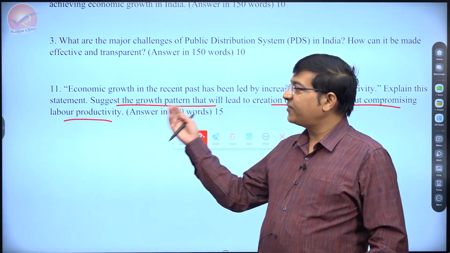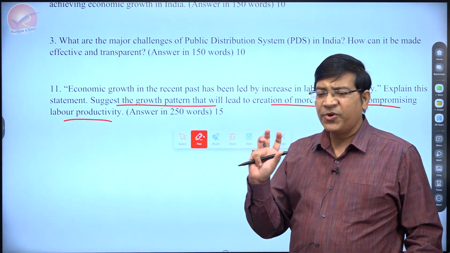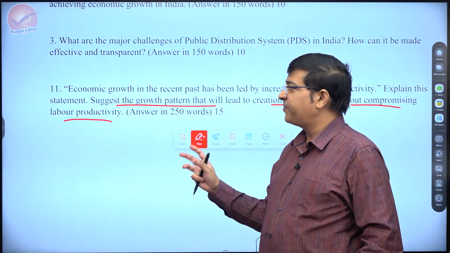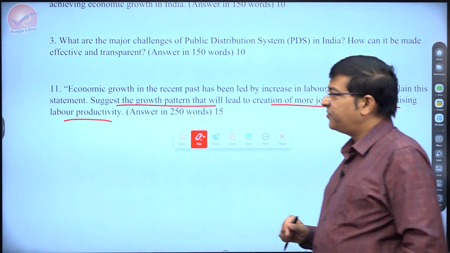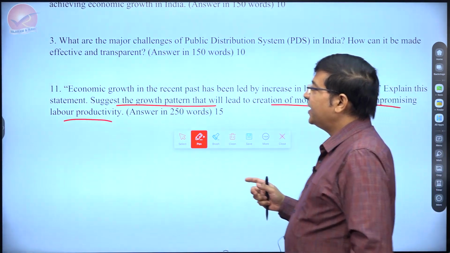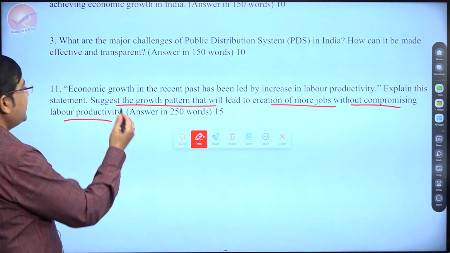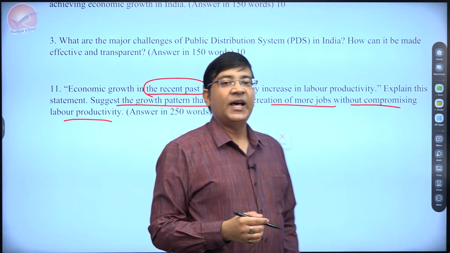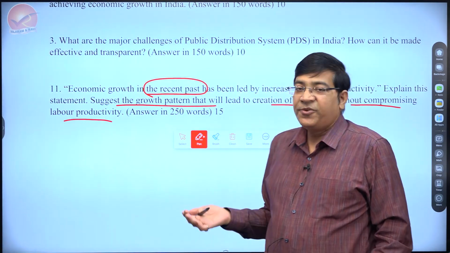But this question was a slightly surprising one because it has more orientation towards formal economic theory, like the economics optional paper. Yet you have a lot of arguments that you can give even from the GS point of view. Now, I would say one issue in this question was that when they said recent past, there was no clarity given on how recent, as in the last few years, or maybe the last decade, or maybe the last few decades.